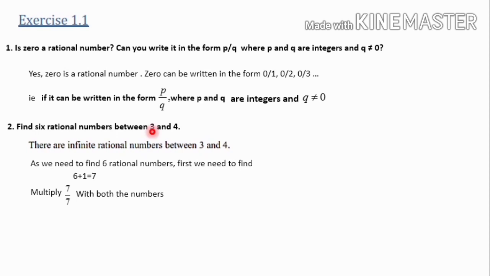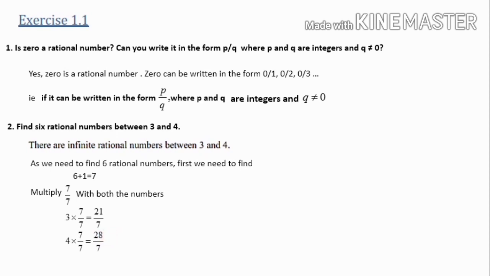So we have to multiply 7 by 7 with both the numbers. We have two numbers, one is 3 and another one is 4. 3 you have to multiply with 7 by 7, 4 also you have to multiply with 7 by 7. Let's do it. 3 into 7 by 7, that is 3 into 7 is 21, 21 by 7. Next is 4 into 7 by 7. So 4 into 7 is 28. Finally 28 by 7 we have got. Now our new numbers are 21 by 7 and 28 by 7.